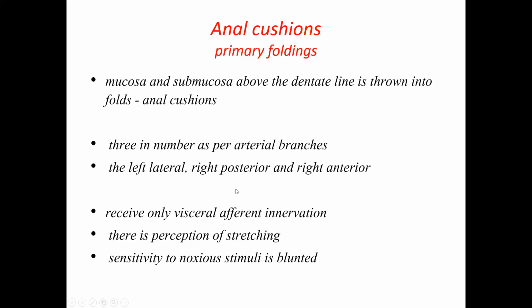So the internal hemorrhoids, which belong to the mucosa, are not painful. A fissure, which is an ulcer in the anoderm, will be very painful because of its location and the difference in nerve supply.